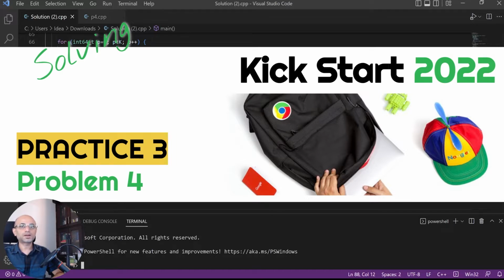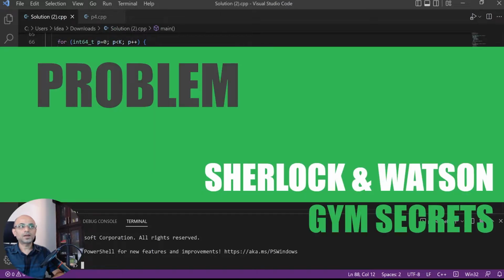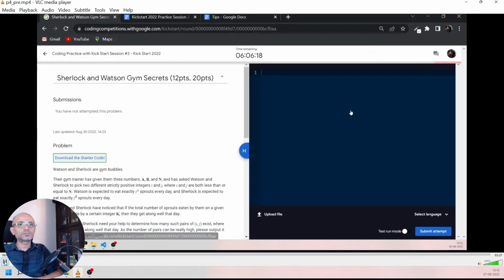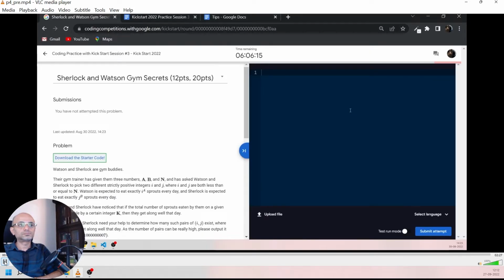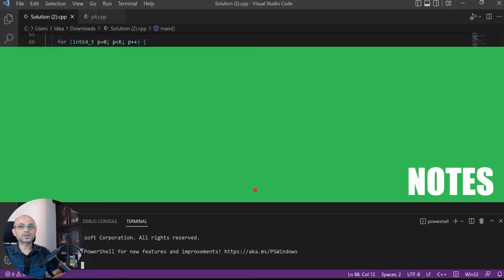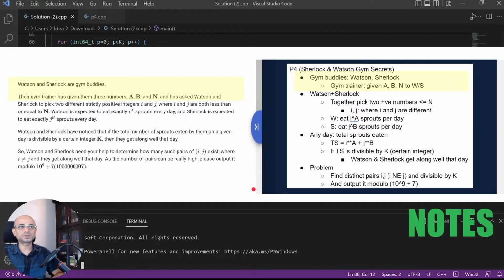This is problem 4 of Google Kickstart 2022 practice session 3. The problem is Sherlock and Watson gym secrets. This is the problem description, and we will make some notes from that.